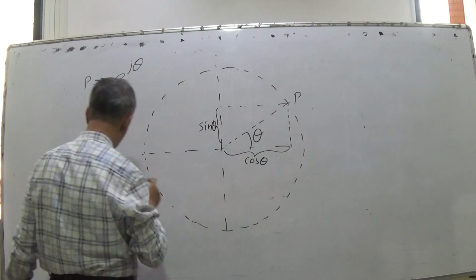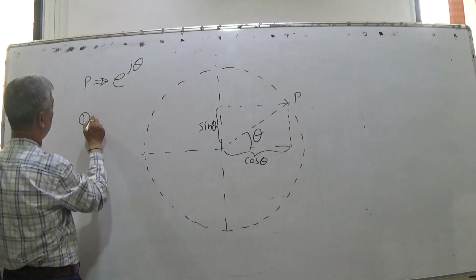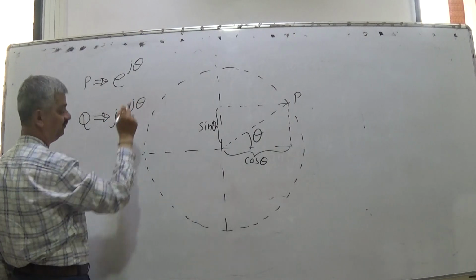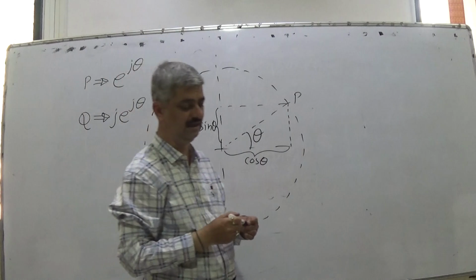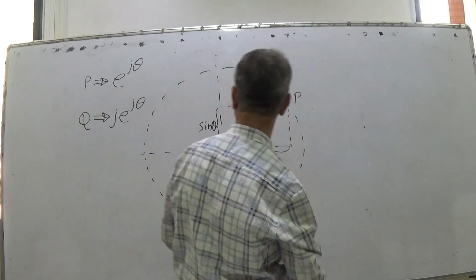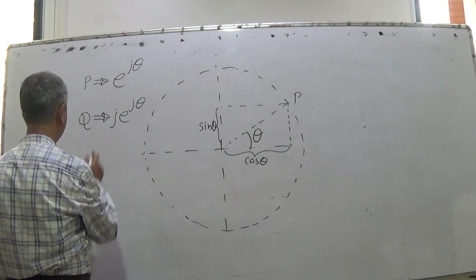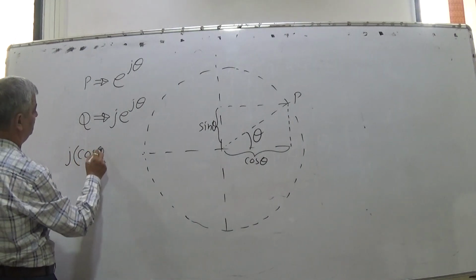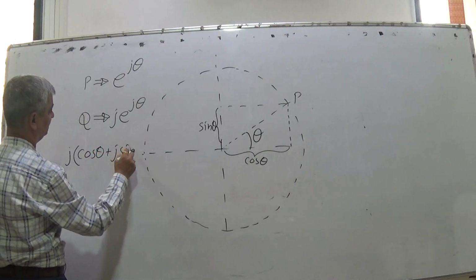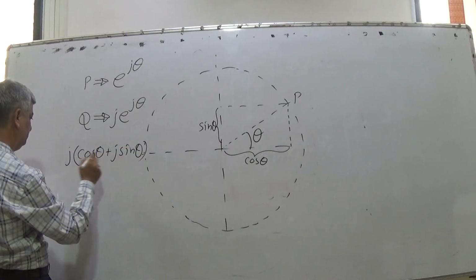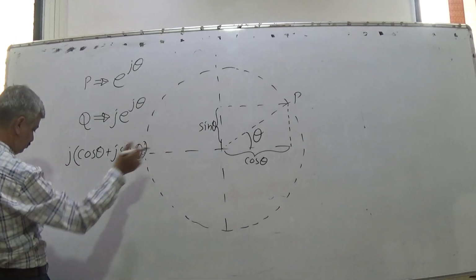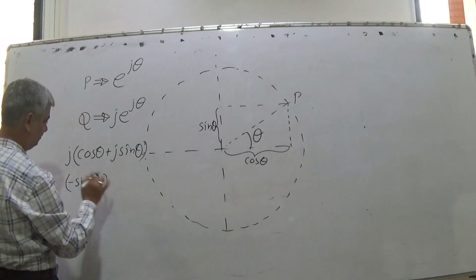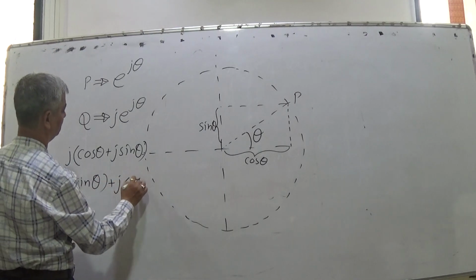Now I want to represent a new point Q, which is given by j e raised to j theta. We just simplified it as j into bracket cos theta plus j sin theta. We just wrote it down: so minus sin theta, the real part, the horizontal part, plus j cos theta.